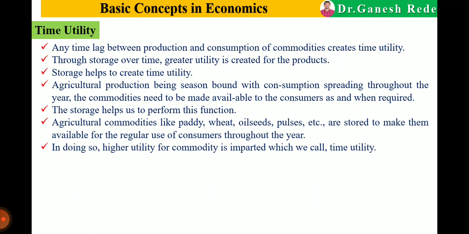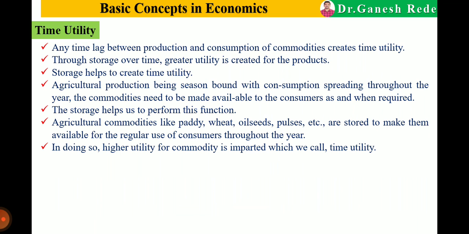Next is time utility. As we know, most agricultural products are seasonal. We eat after harvest and we also eat after some time. Before that, what do we do? We store them in godowns, in our home, in the fridge.